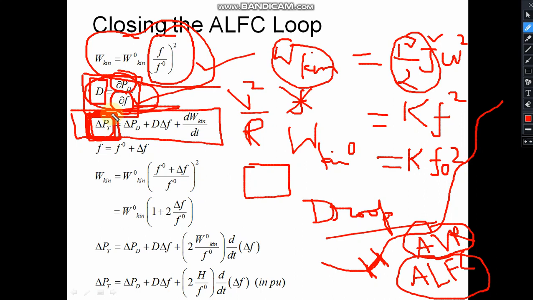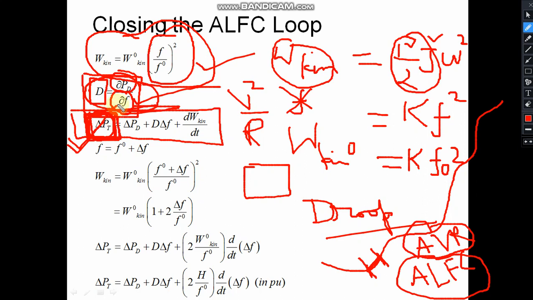Because the load was increased. And if the load was increased, what is to be done? Turbine power has to be increased. So in order to increase this turbine power, the governor action is required, and the governor action acts in such a way that this turbine power is increased.